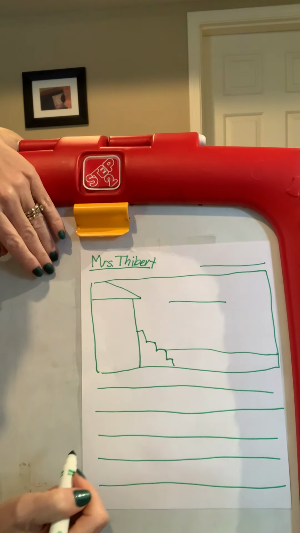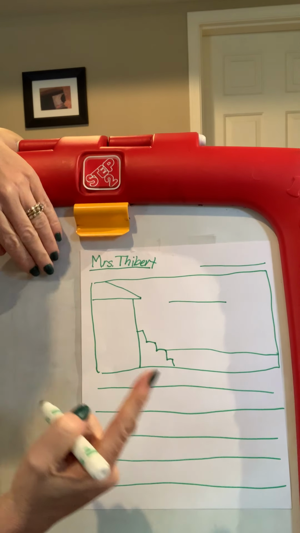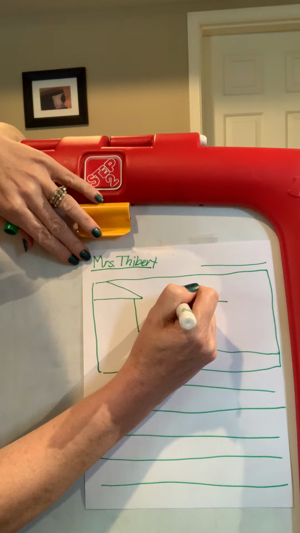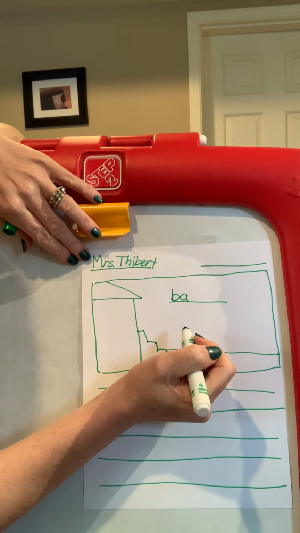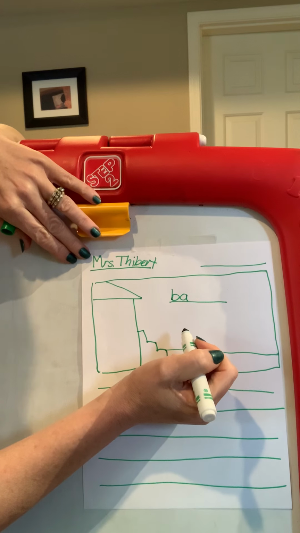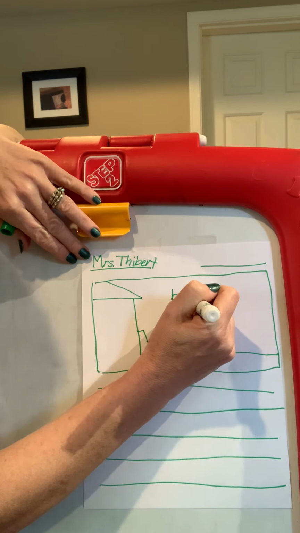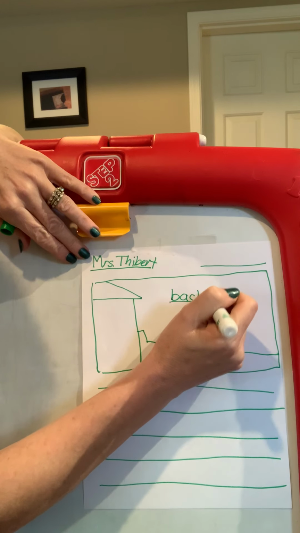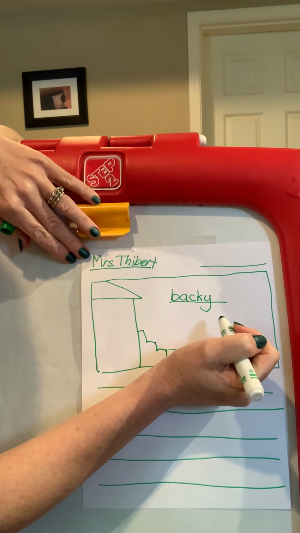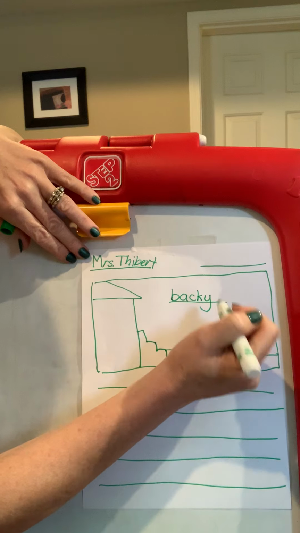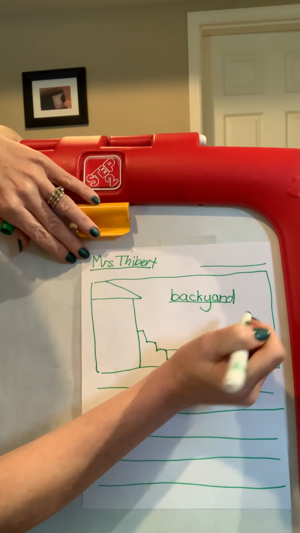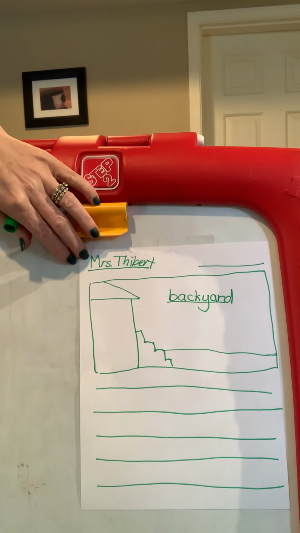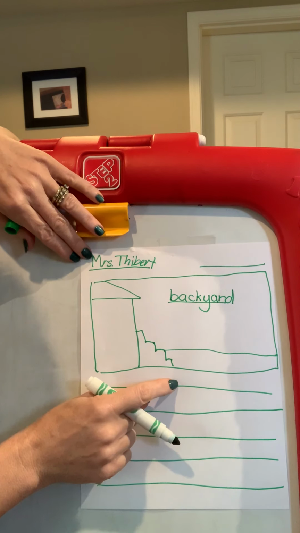So I'm going to sound it out. Backyard. B. What do you hear? K. When you hear a k, there are sometimes two letters. What is it? C-K. Back. Y. R. What's that? R. A-R. Good. And D. Backyard. Okay. Now I want to add my who in my picture.